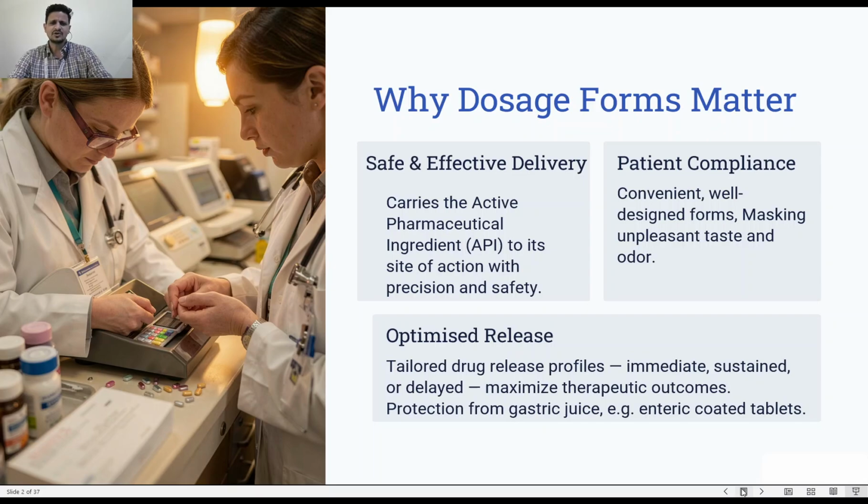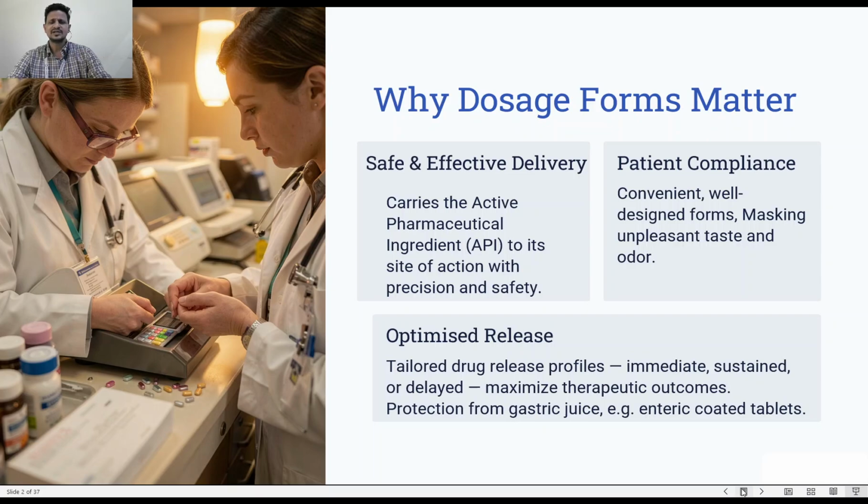Then it also helps in optimized release. That means suppose a drug gets degraded in acidic conditions. At that time, if you convert the drug to a dosage form and provide a coating, which is called an enteric coating, then it will protect the drug from being exposed to acidic conditions, and thereby the drug will not get degraded. Okay, so these are some of the reasons why we convert a drug into a dosage form.